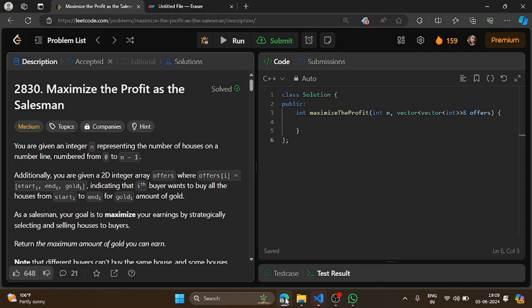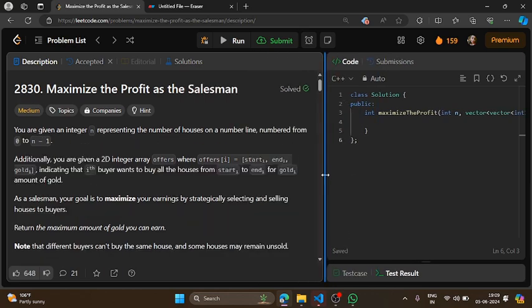This is question number 2830: Maximize the profit as the salesman, right? So in the question, it is given that suppose you are a salesman and you have n number of houses which are numbered from 0 to n minus 1.